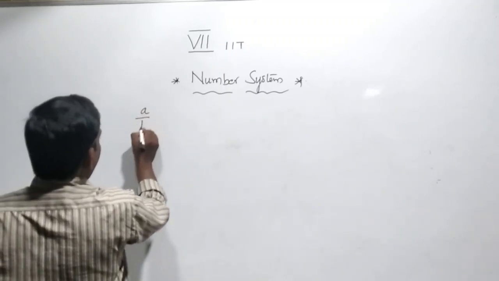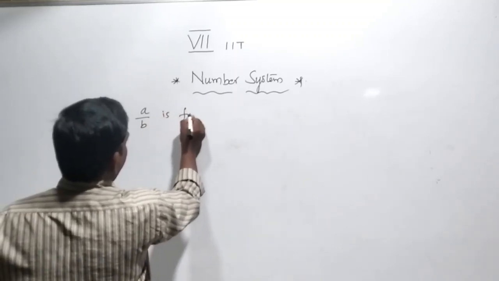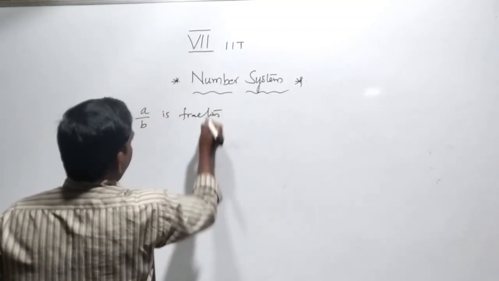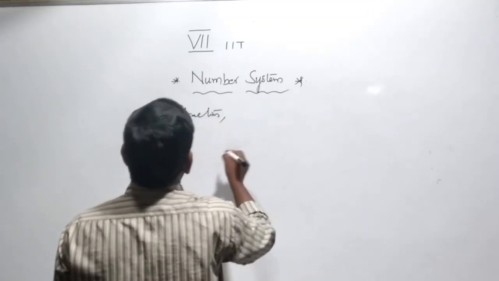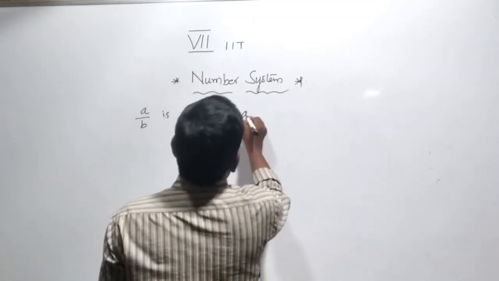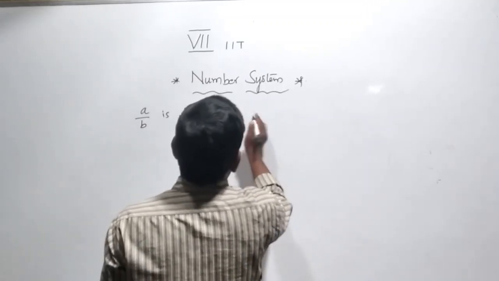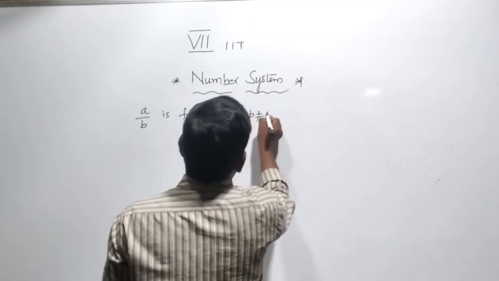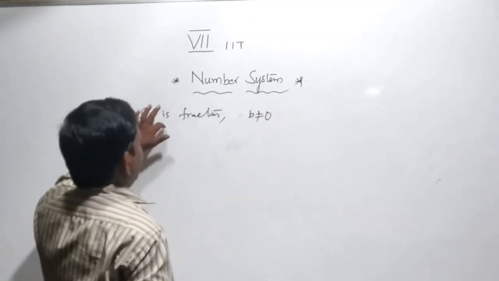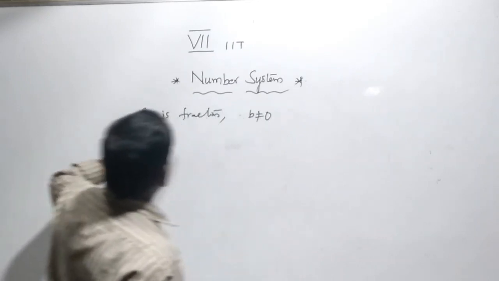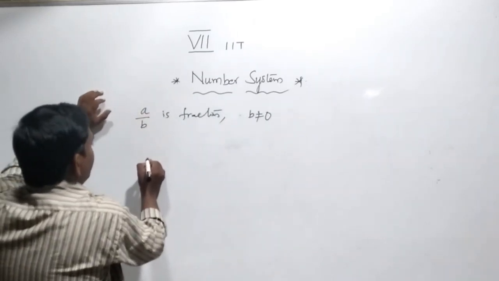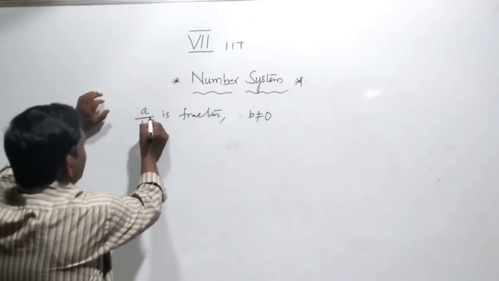A by B is a fraction, and here B is not equal to 0. If B equals 0, it is called infinity.